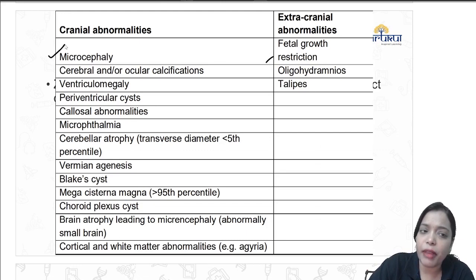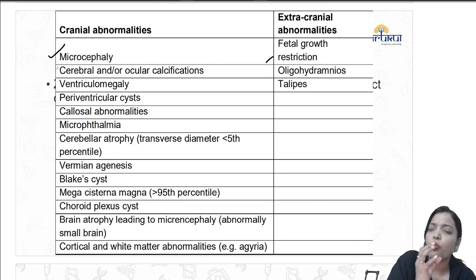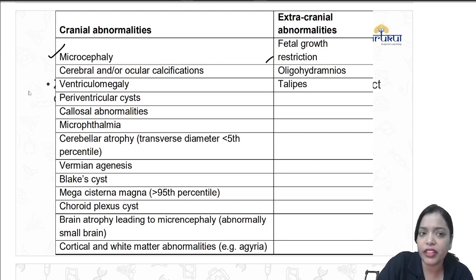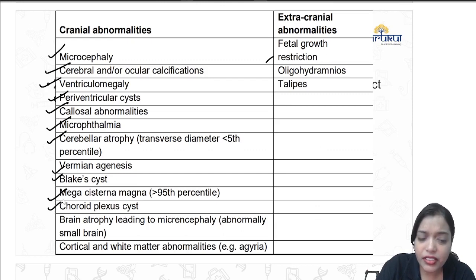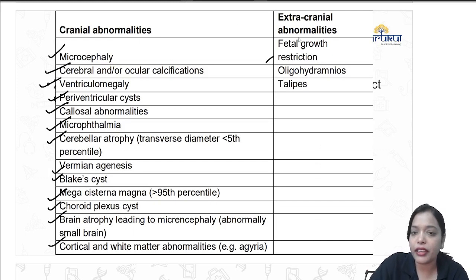It has caused microcephaly; there were so many babies born with microcephaly when there was a Zika endemic. So microcephaly, cerebral and ocular calcification, ventriculomegaly, periventricular cyst, callosal abnormalities, microphthalmia, atrophy, Blake cyst, Vermian agenesis, megacisterna magna, choroid plexus cyst, brain atrophy, cortical and white matter abnormalities, and apart from that FGR, oligohydramnios and talipes.